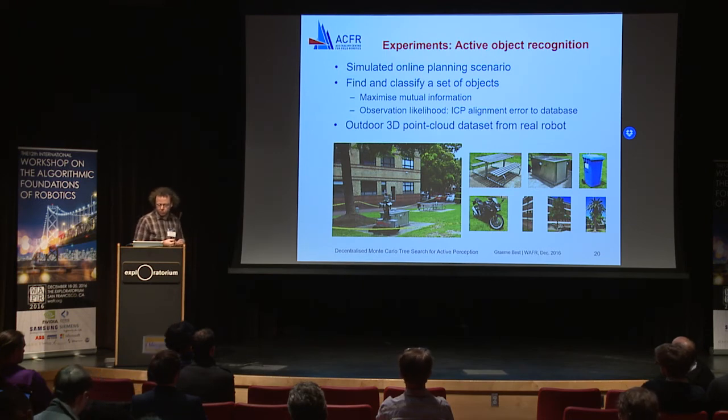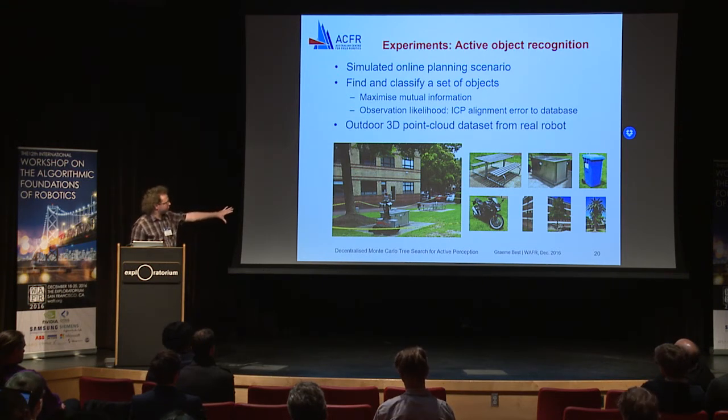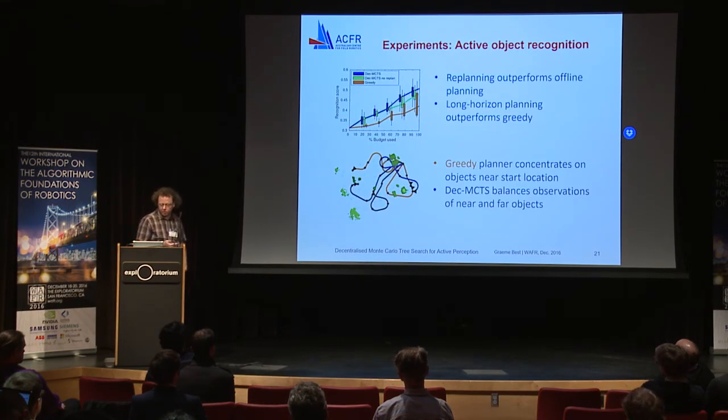The second set of experiments looked at this active object recognition task. This is where we use a real perception model and a data set that was recorded by this robot to look at different objects in the environment. What we showed in this case particularly is that the greedy version of our planner did quite poorly, and it concentrates on things just around the start location, whereas the planner over sequences allows us to explore the full space.